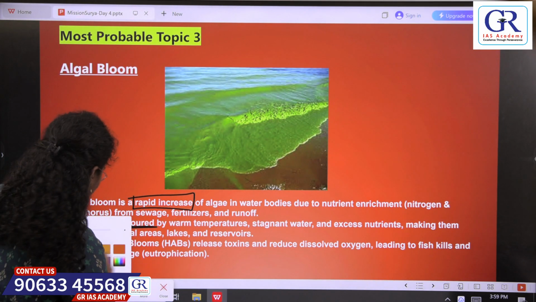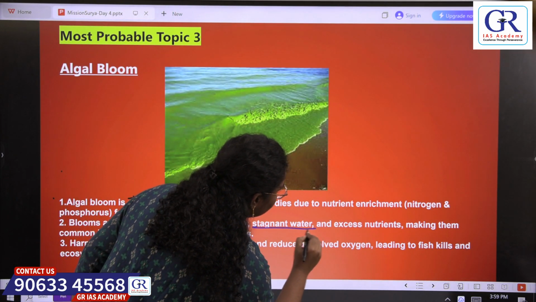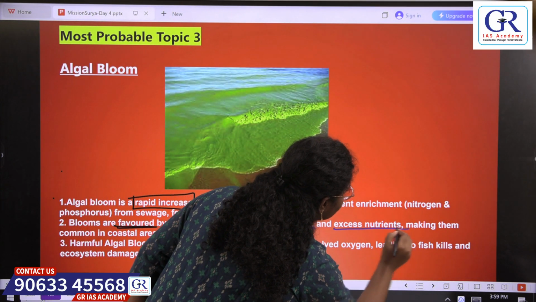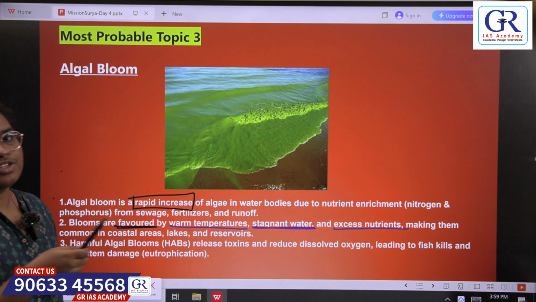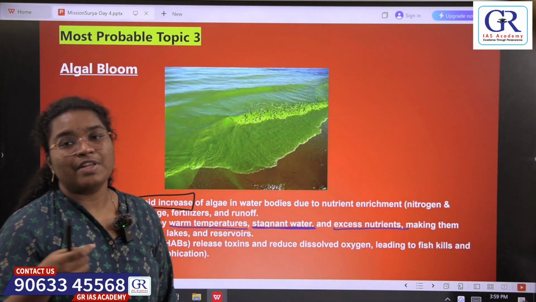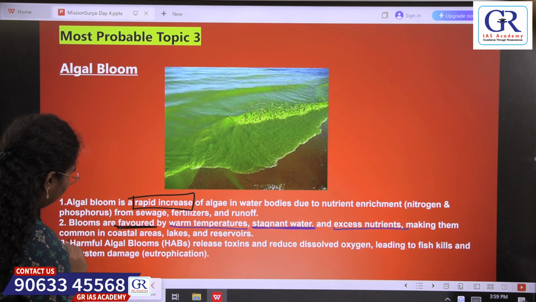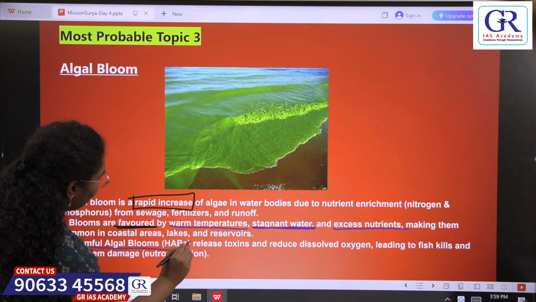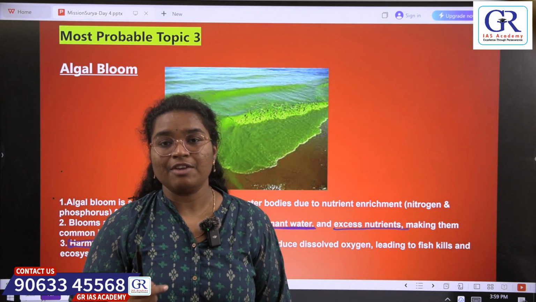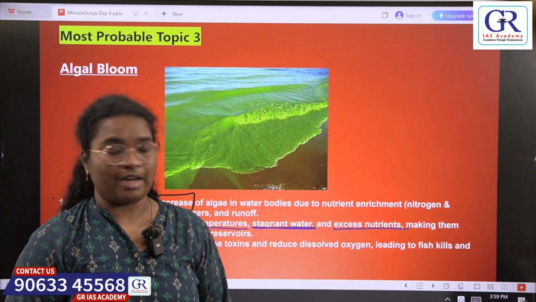For example, when there are warm temperatures and the water is not moving or is stagnant, and there is presence of excess nutrients, these conditions finally lead to algal bloom. What happens if there is rapid increase in algae in the sea? These algal blooms become harmful. That is harmful algal blooms. They become dense, they get stressed and finally release toxins. And these toxins are harmful for the marine life.